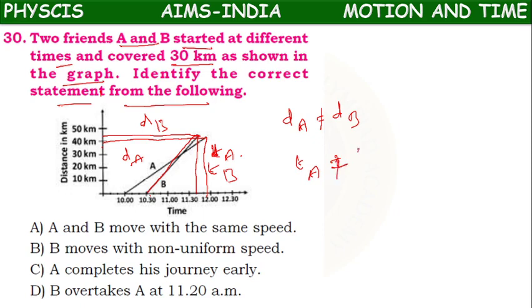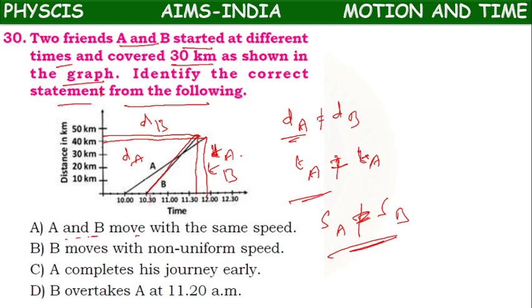Times are also not equal. So distances are different. Times are different. So it is not compulsory that speeds are the same. Speeds may also be different.